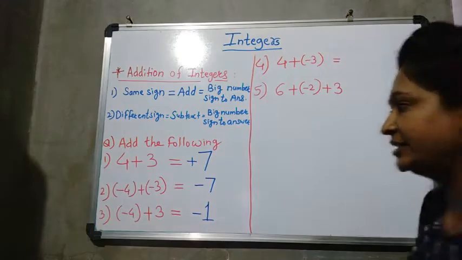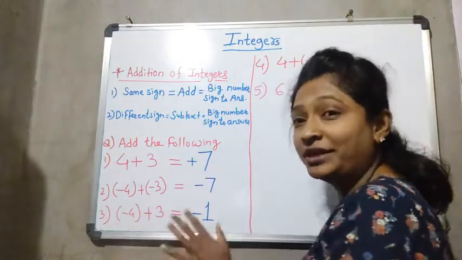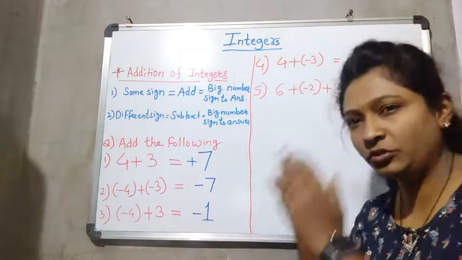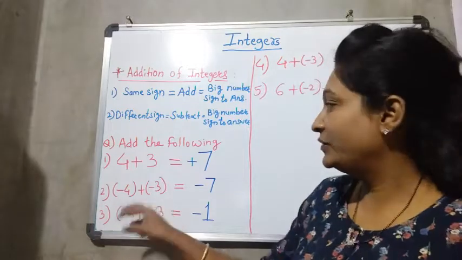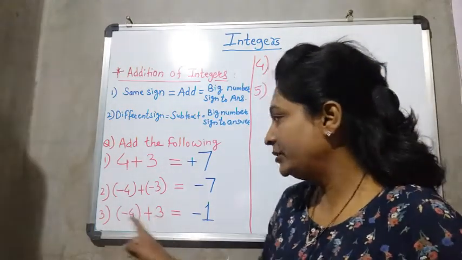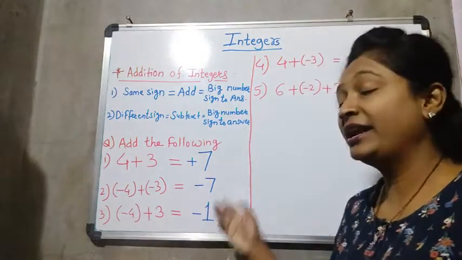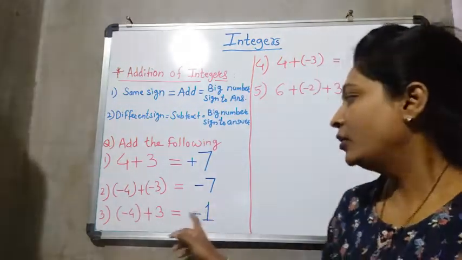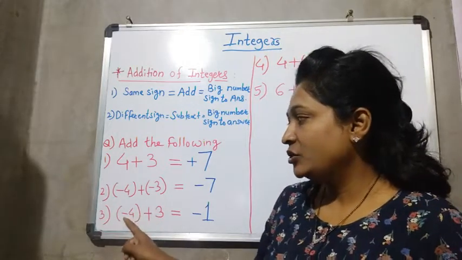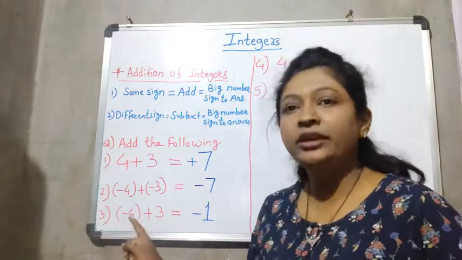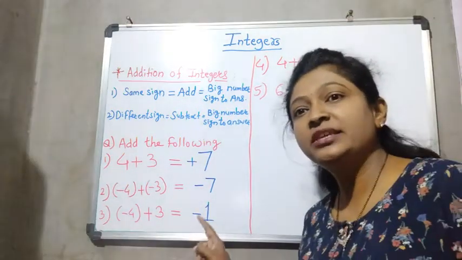What did I do here? See. Now we know that positive numbers are bigger and negative numbers are smaller. But still, while doing addition and subtraction, don't think about positive number or negative number. Just see only the numbers, without sign. Just think: 4 and 3, they have different signs. So we have to subtract. And while giving the sign to the answer, just see which number is bigger. 4 is bigger, and 4 has a minus sign or negative sign. So for the answer we are giving the big number's sign. So the answer is minus 1.